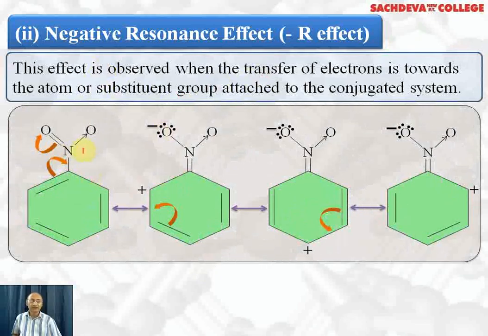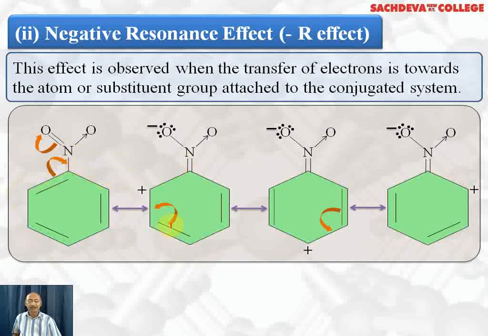Here we have a nitro group attached to the benzene ring. Nitro group is electron withdrawing. How do we decide whether this is electron withdrawing or electron releasing? The releasing group had a lone pair of electrons which it was ready to donate to the benzene ring. Here nitrogen is attached to the more electronegative oxygen, which will become negatively charged, and these pi electrons have shifted to oxygen, so oxygen becomes negatively charged, and this nitrogen should become positively charged, but this pi electron from the benzene ring results in the formation of a double bond, and we get a positive charge at the ortho position.